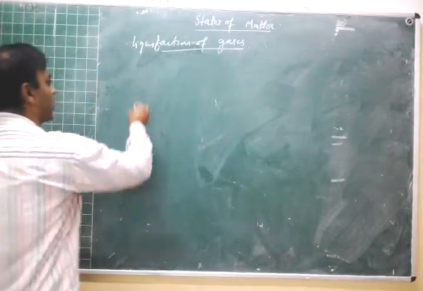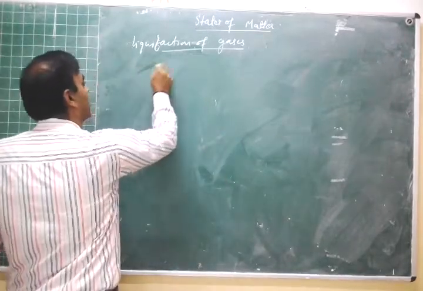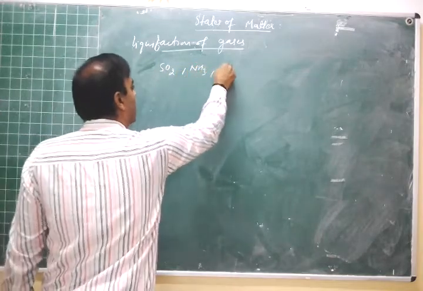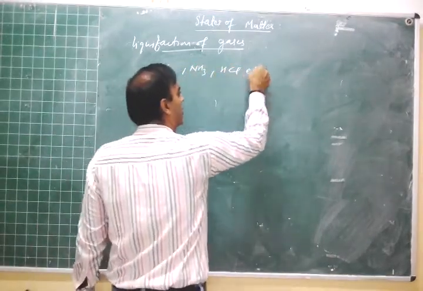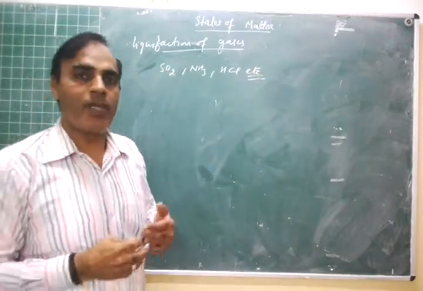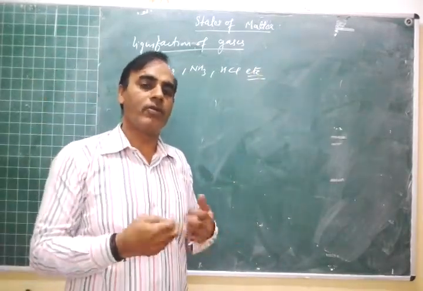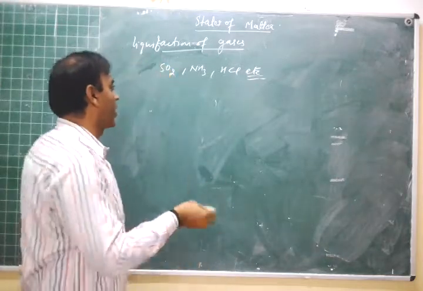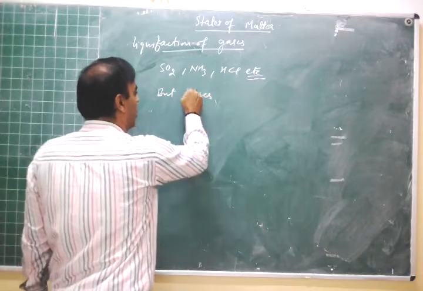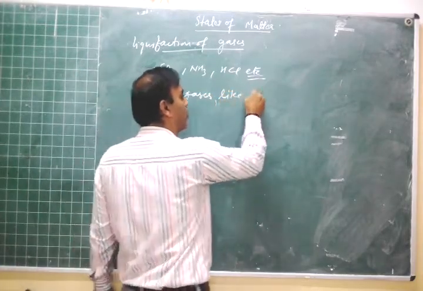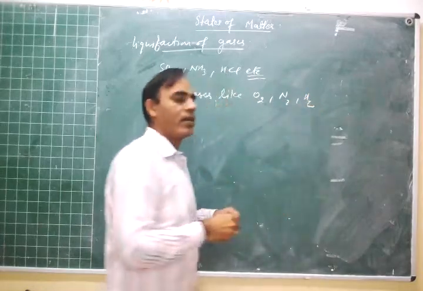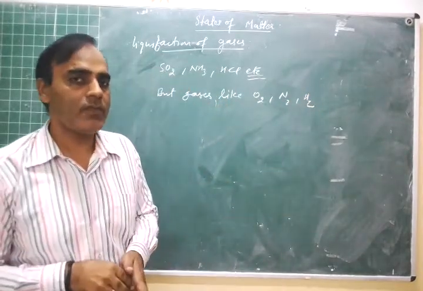So gases like SO2, ammonia, HCl, etc. can be easily converted to liquid state either by the application of pressure or by cooling, right? But gases like O2, N2, H2 are difficult to liquefy.